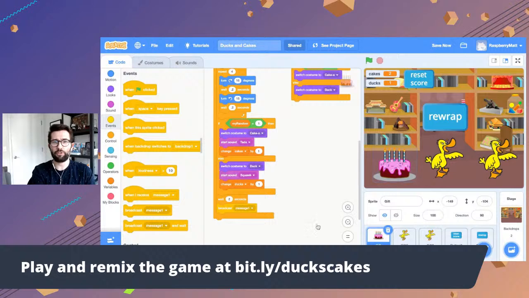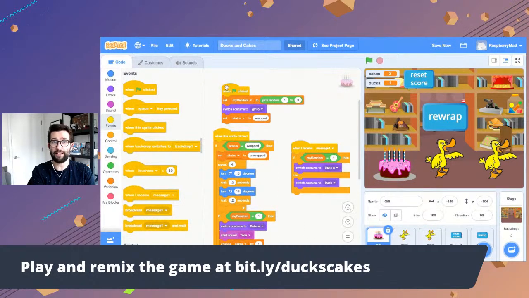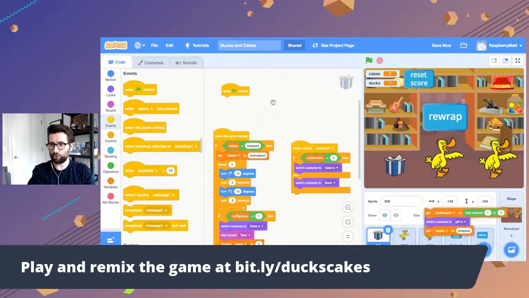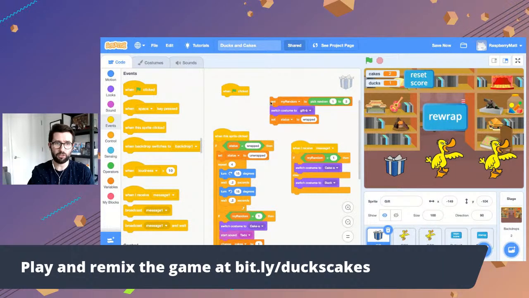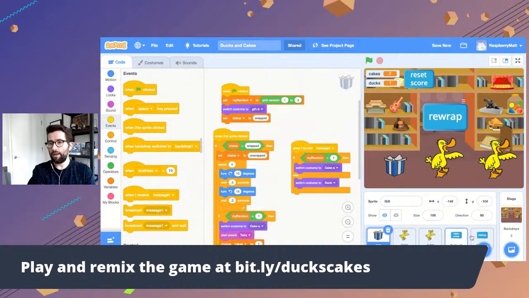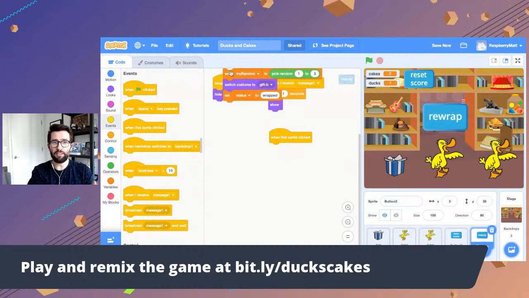So we want to think about maybe that button taking some of that code. So I'm going to go to the first gift, and I know if I scroll up, it says when green flag is clicked, and this is for the first gift. It's going to pick a random number. It's going to switch the costume of itself to the wrapped gift, and then it's going to set this status to wrapped. I think those are good things to do. So why don't I take this? What I can do is just drag that down here. When it wiggles, you can let go and it brings it back. We can just put it back there. And then we've got that code to use here.